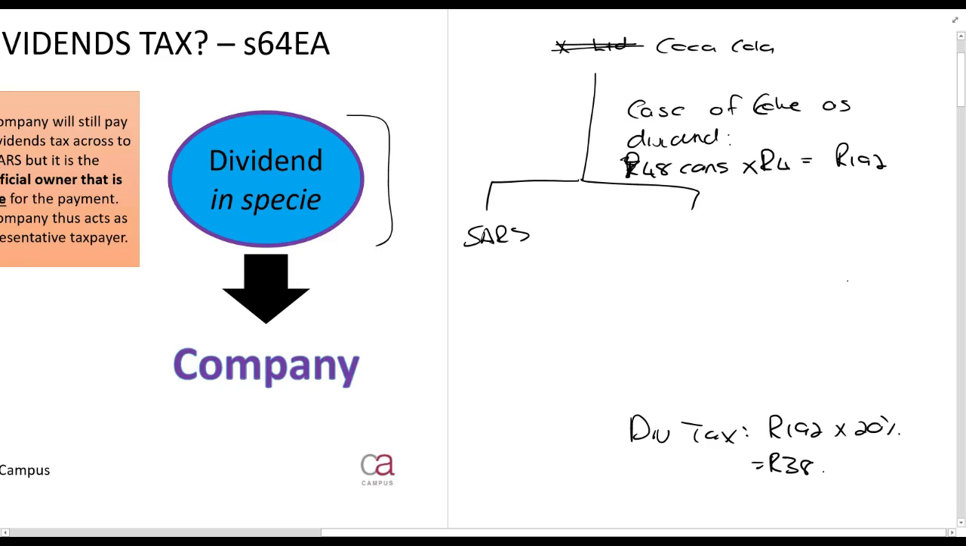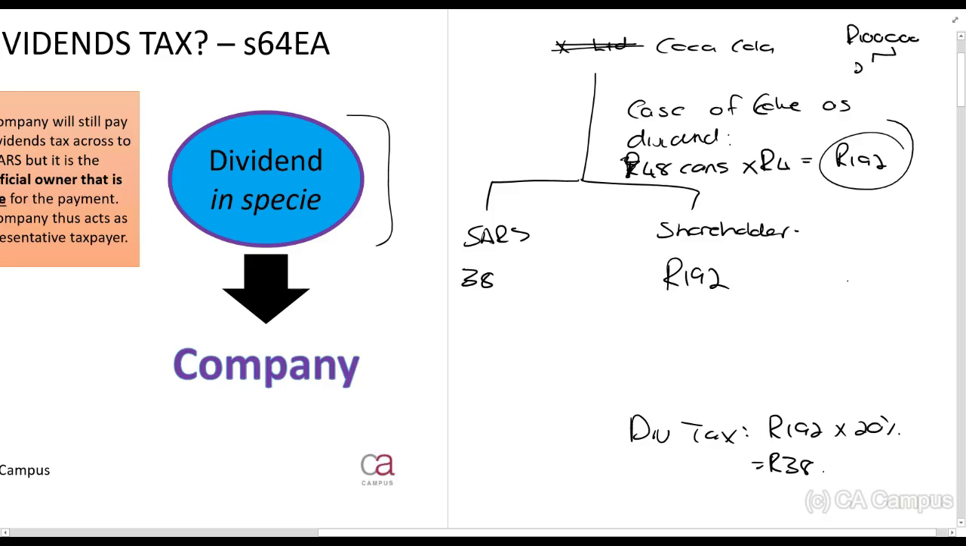SARS, shareholder. How much is SARS going to receive? 38 rands. How much is the shareholder going to receive? 192 rands, that full amount. Why? Because if you pay 100,000 rands like we just did, and 20% of that goes to SARS, that's easy. You can take 20% of a rand amount. But you can't go to SARS and say, okay, there's 48 cans of Coke here, I'm going to give you 20% of the cans.